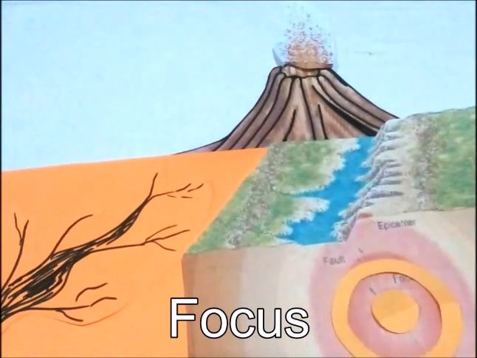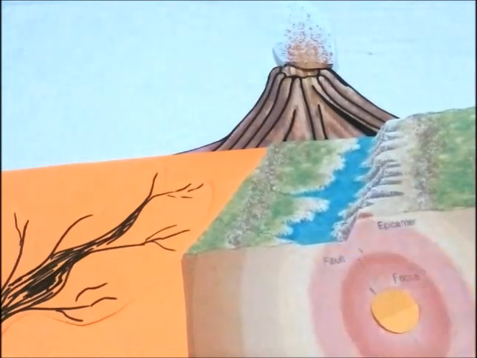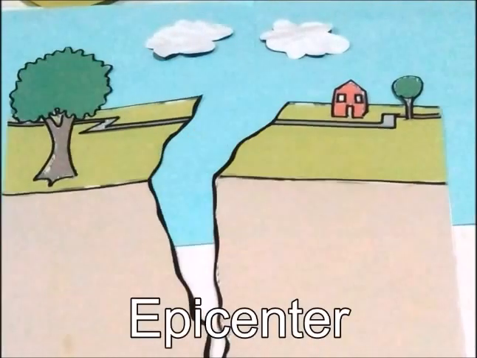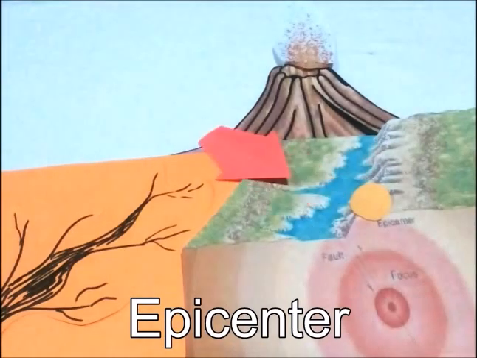The focus or the hypocenter is the weakest part of the crust, where the slippage of rock occurs. The area on the Earth's surface directly above the focus is called epicenter. The most violent shaking of the ground is felt, and consequently the greatest damage happens at the epicenter.